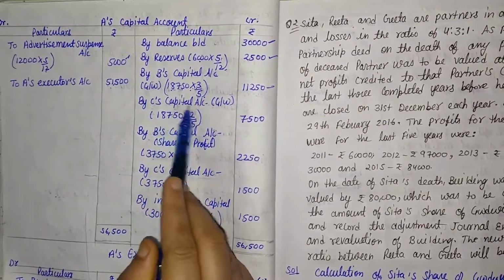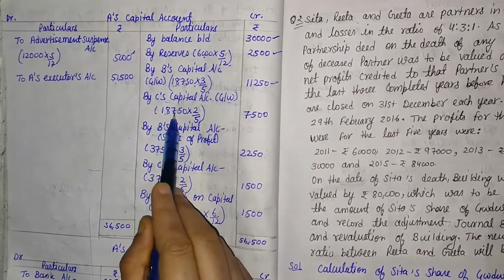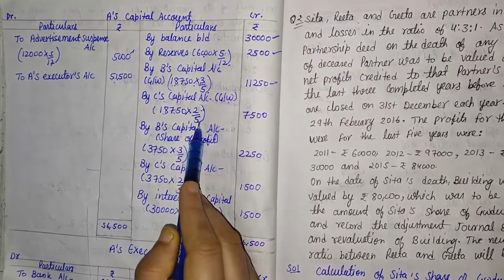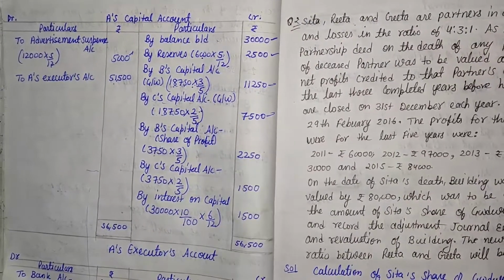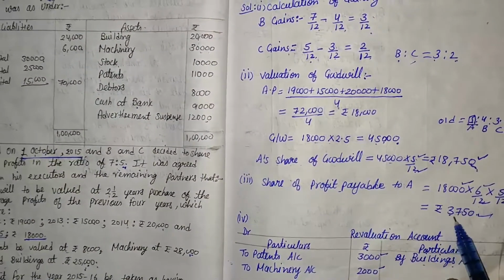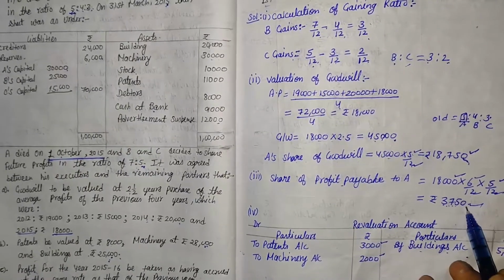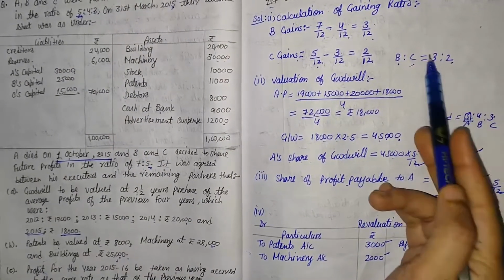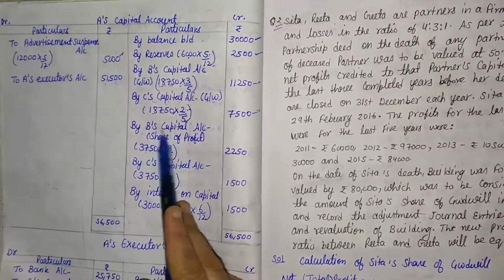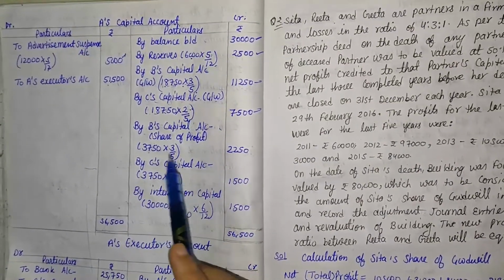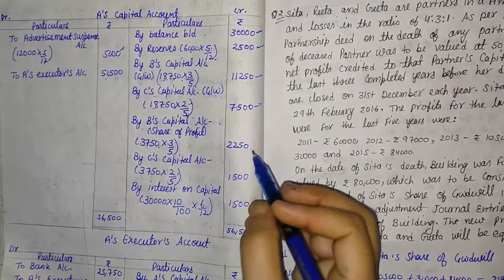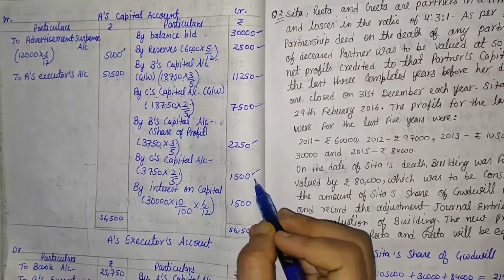Same as by C's capital account, the goodwill amount: total amount is 18,750. In this, C's share is 2, and the total is 5. And then the goodwill amount is 7,500. Here one more balance is given, that is share of profit. So total A's profit is 3,750. That profit is also distributed in the gaining ratio. And what is the gaining ratio? That is 3:2. So here it is by B's capital account and by C's capital account. Again 3,750 is distributed in the ratio 3:2, and we get the profit balances, that is 2,250 and 1,500.